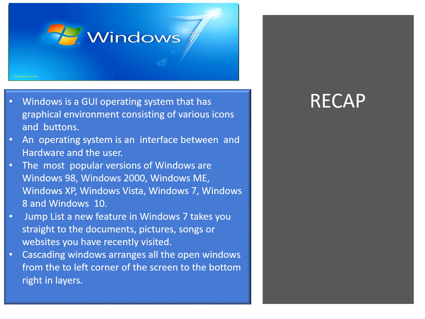Jump List is a new feature in Windows 7. It takes you straight to the documents, pictures, songs, or websites you have recently visited. Cascading windows arranges all the open windows from the left corner of the screen to the bottom right in layers.